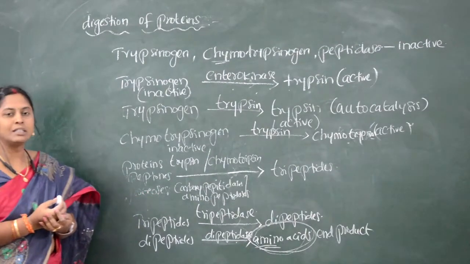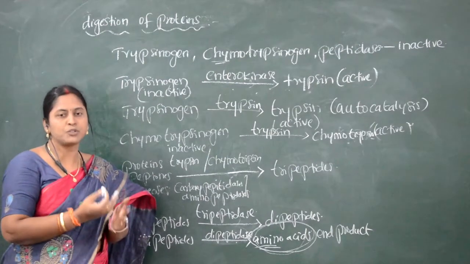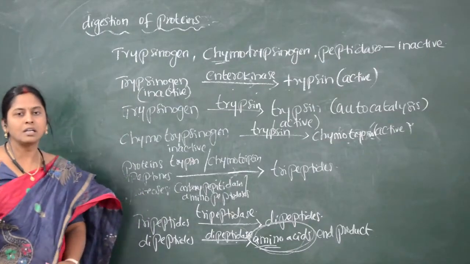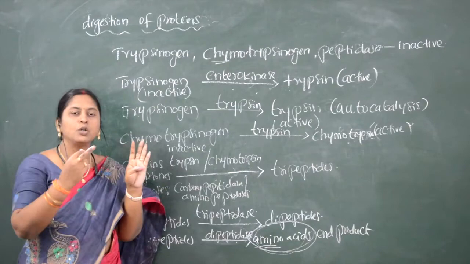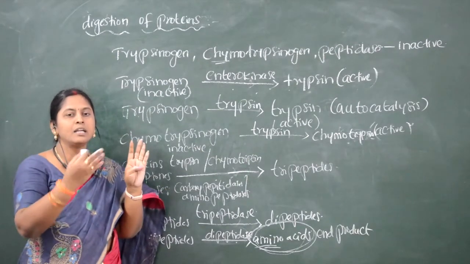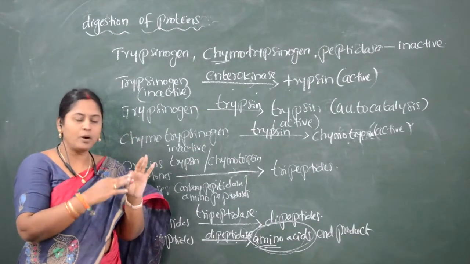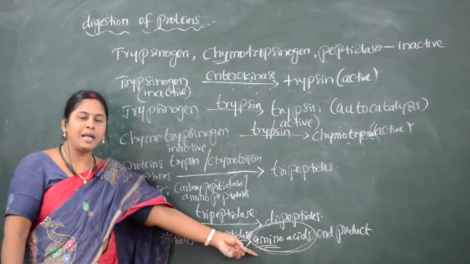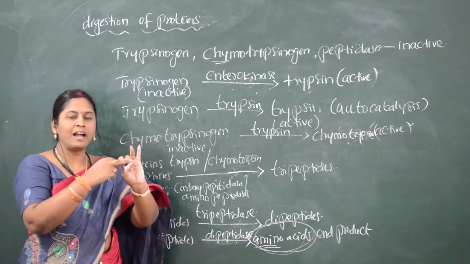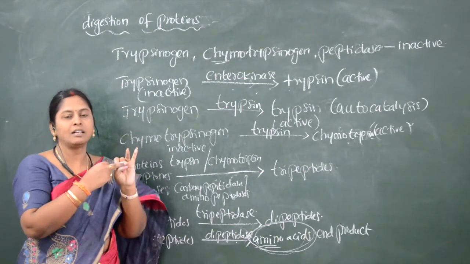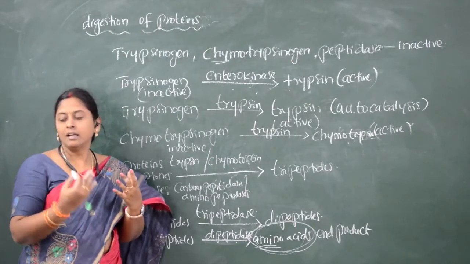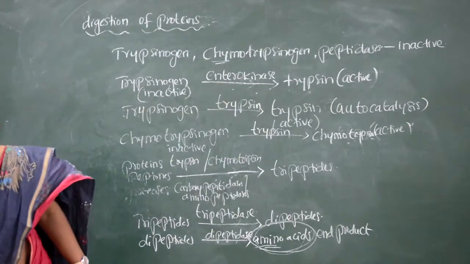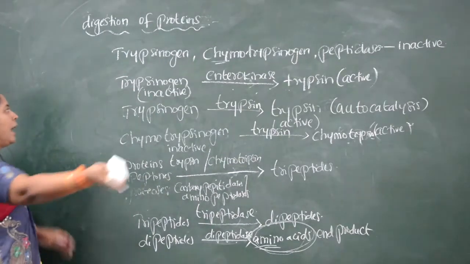But here, what is still remaining to be digested in the food? Still carbohydrates are there. The end product of carbohydrate is glucose, a sugar molecule. The end product of protein is amino acid. The end product of fats is fatty acids and glycerol. So carbohydrate and fat digestion still have to be completed to their end products.